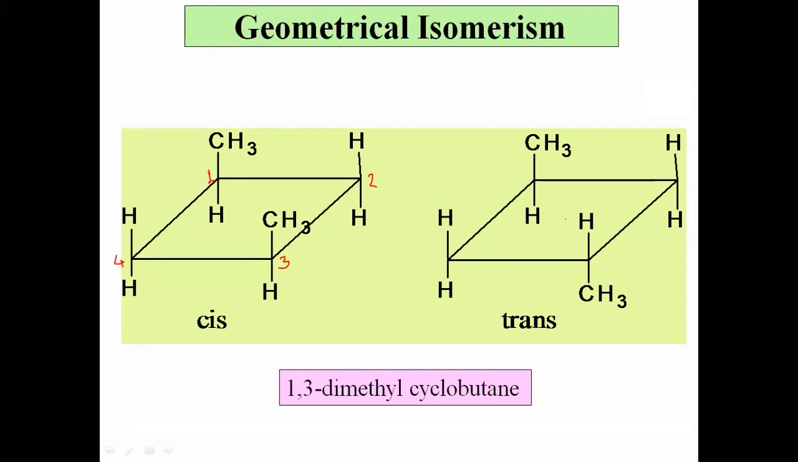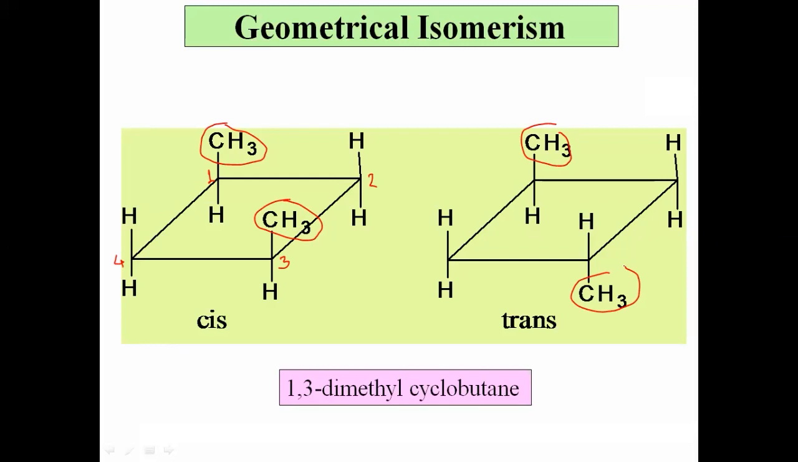Now, this other structure is also 1,3-dimethyl cyclobutane. But what is the difference between the first and second? What is the difference in both? In the first case, the two methyl groups are present at the same side of the ring. While in the second case, the two methyl groups are present at the opposite side of the ring. Means here the arrangement of atoms or groups around the cycle is different. And that concept is also called geometrical isomerism. We also call this geometrical isomerism.